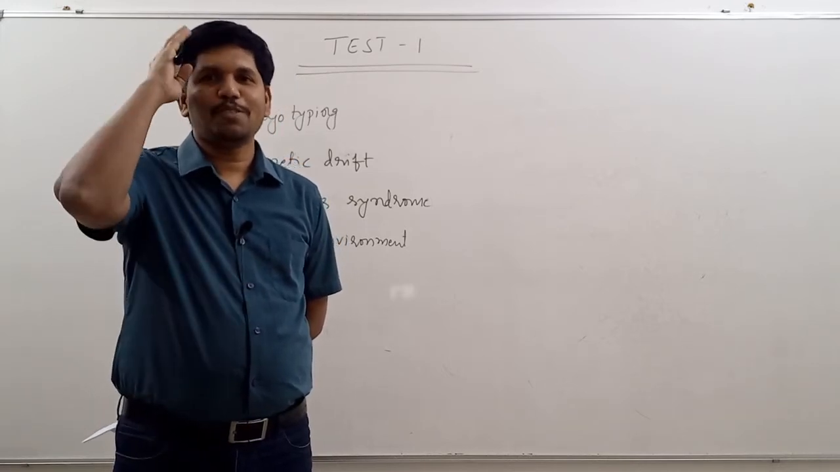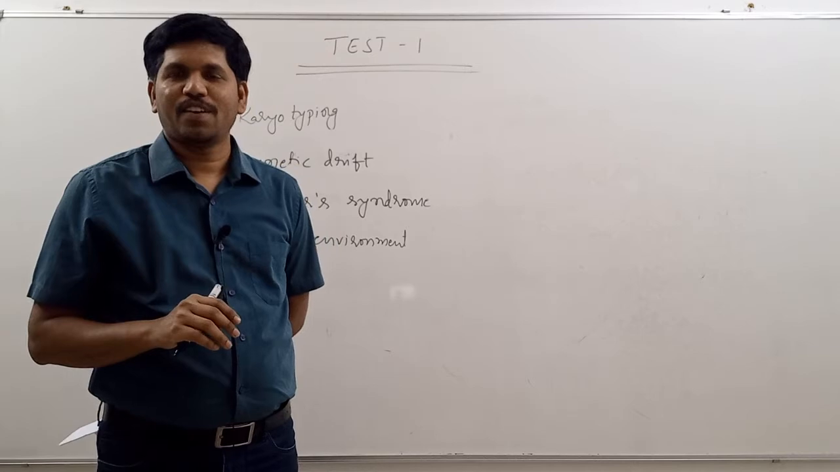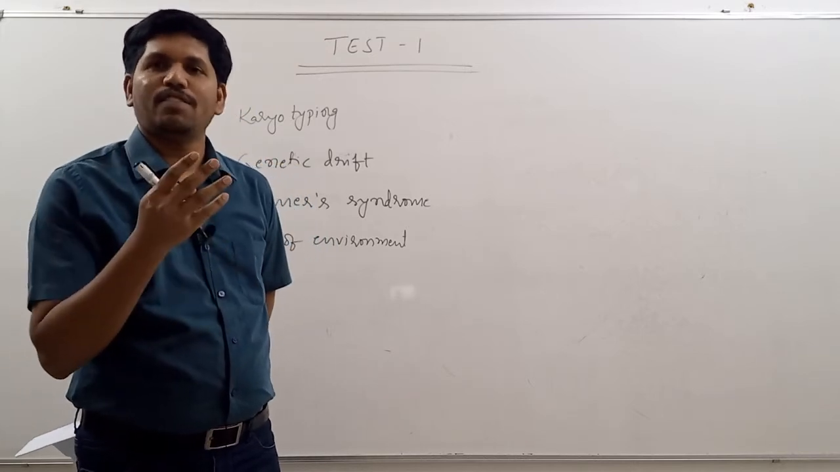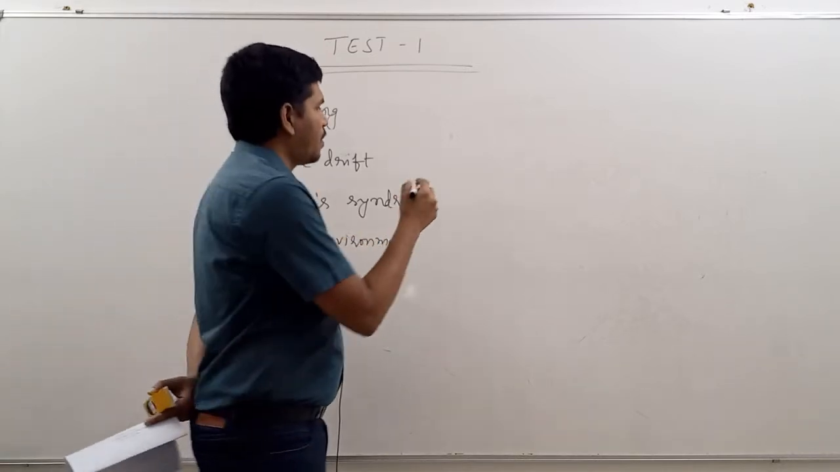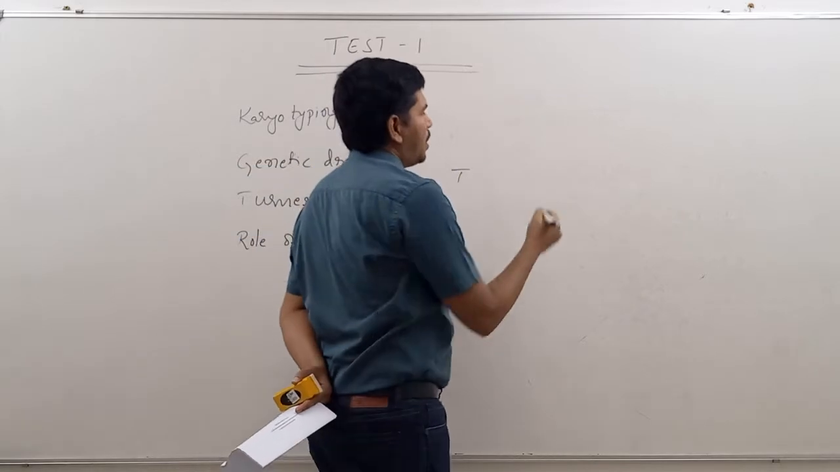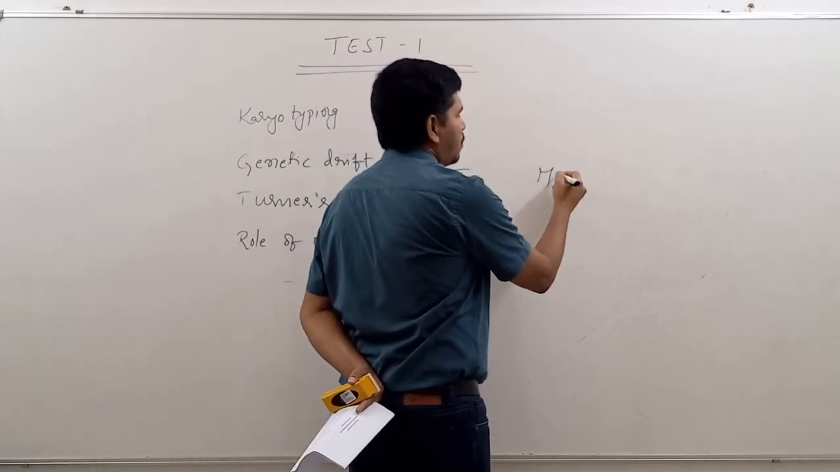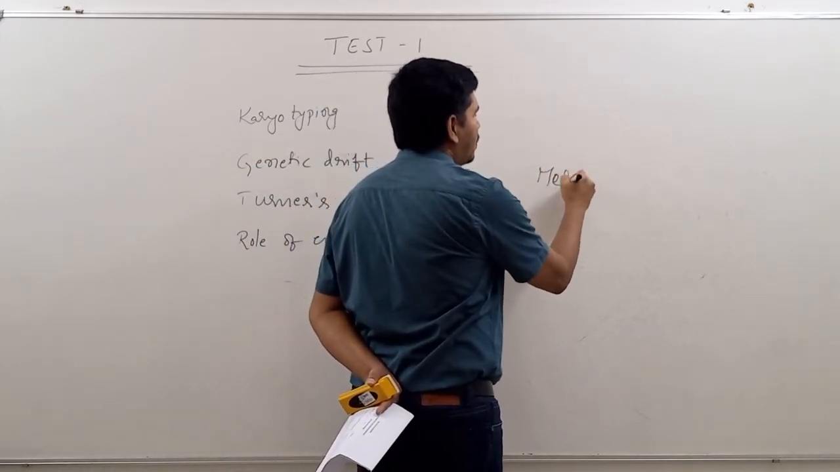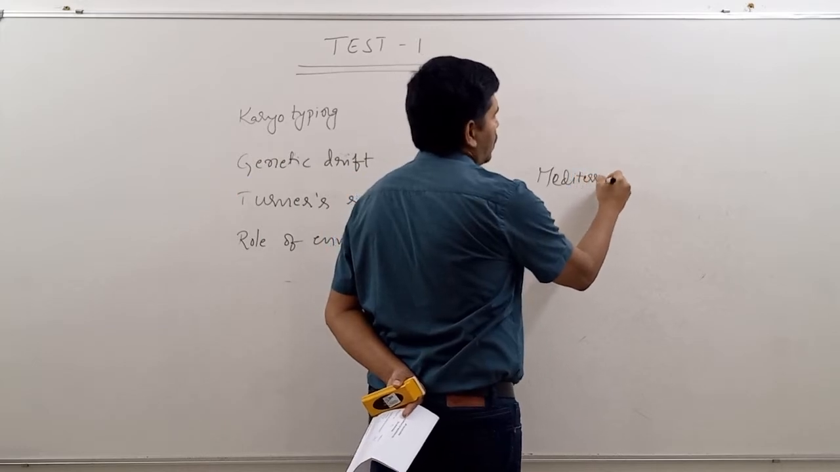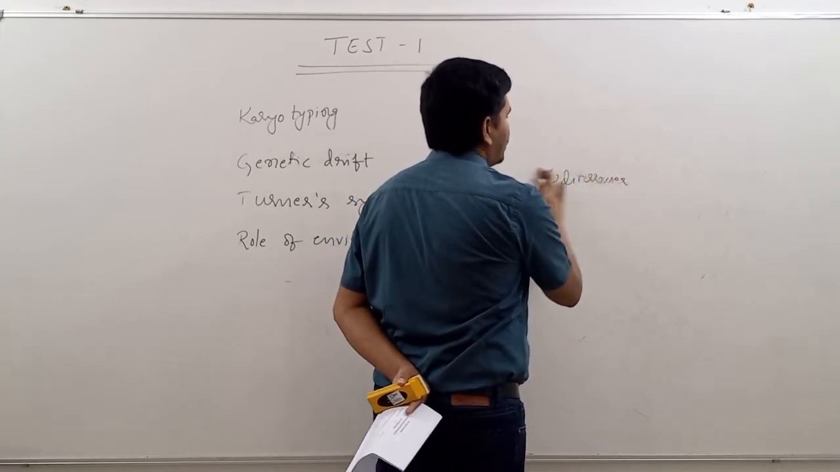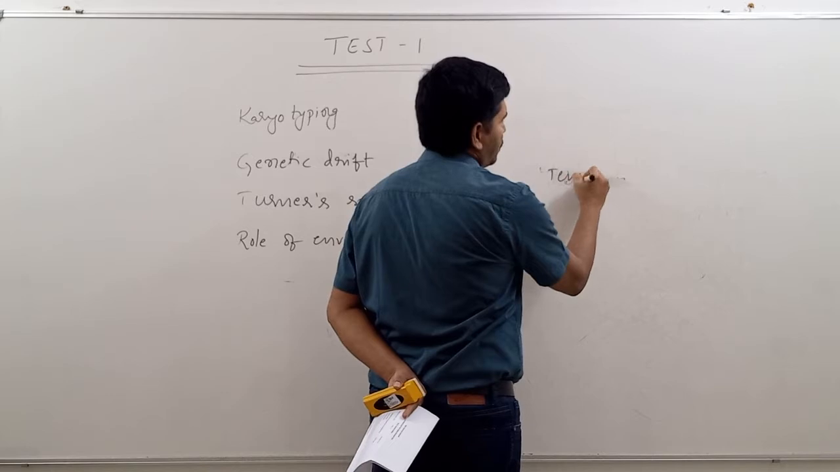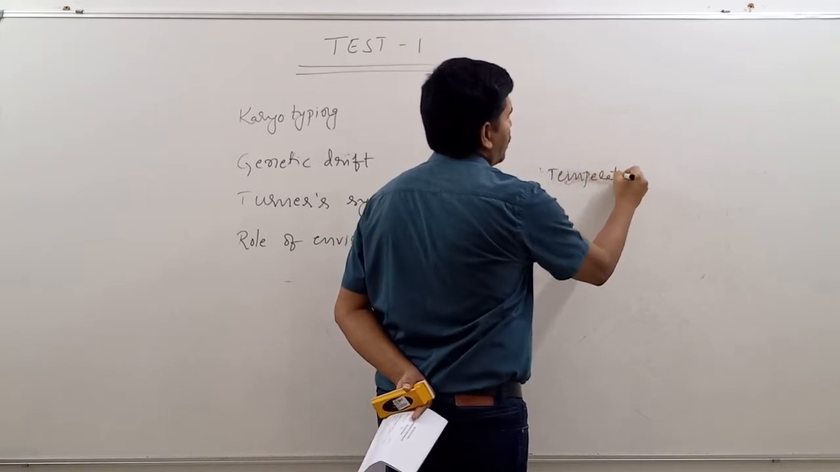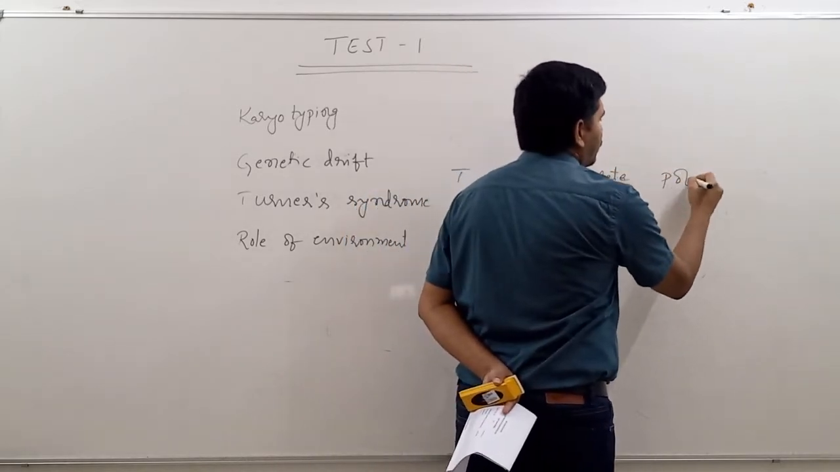The ecological rules must operate in your mind. You have to give your answer with respect to three environments: tropical environment, moderate environment or Mediterranean environment, temperate environment, and polar environment.